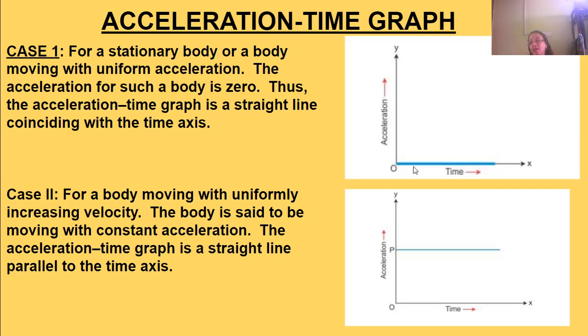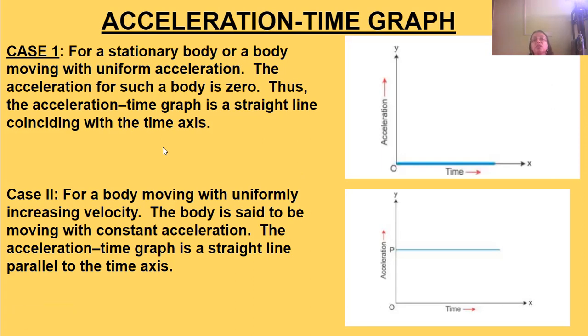You can see from the first picture a blue line which is coinciding with the time axis, the x-axis. This indicates that the body may be stationary, or the body may be moving uniformly, and the value of acceleration is zero.